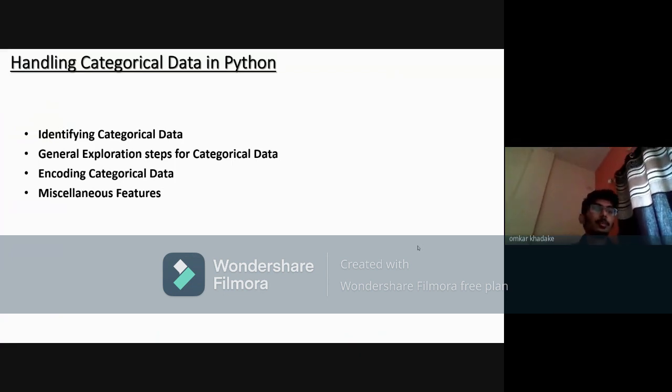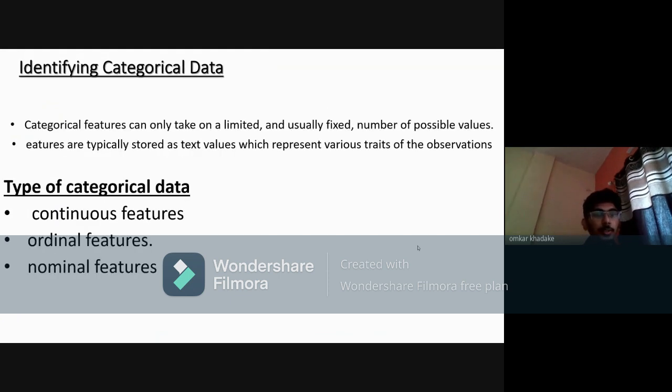So now we are studying about handling categorical data in Python. What we are going to study in it: identification of categorical data, then general exploration, encoding, and miscellaneous features. So first we have to study identification of categorical data.